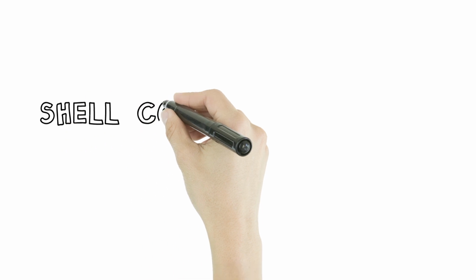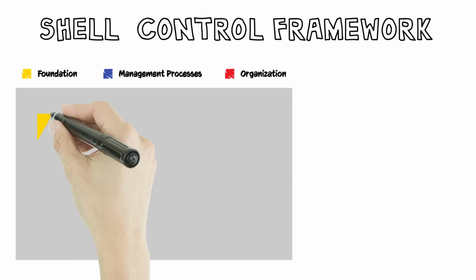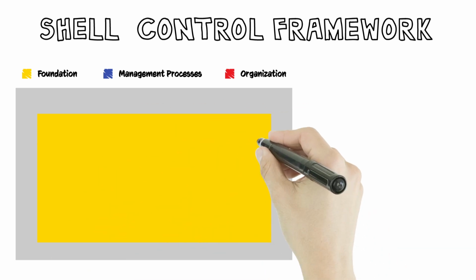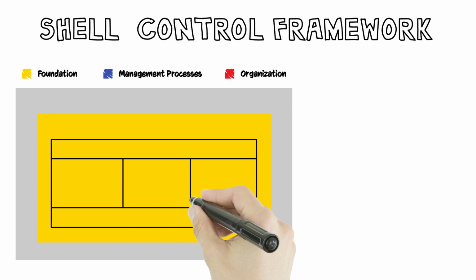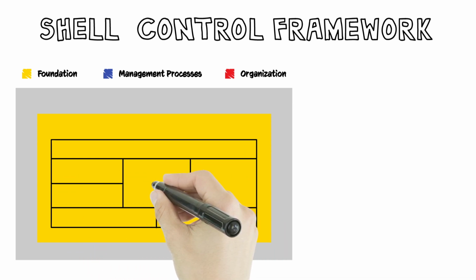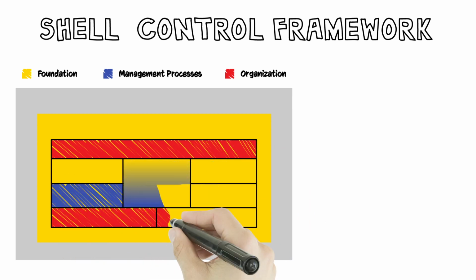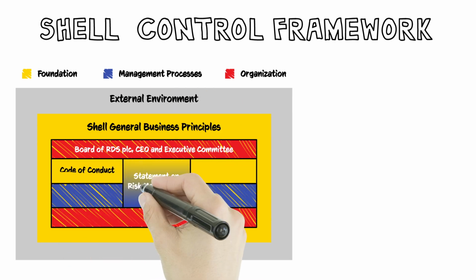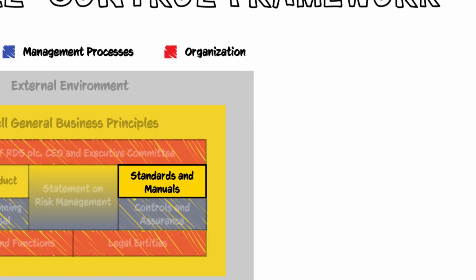In order to understand how these manuals apply to the HSSE audit, let's start at the very beginning. The all-encompassing Shell Control Framework sets boundaries which all businesses and functions manage their operations and activities within. This is the single, overall control framework that applies to all Shell companies, and the key components are illustrated here. Let's focus on the Standards and Manuals section of the overall control framework.